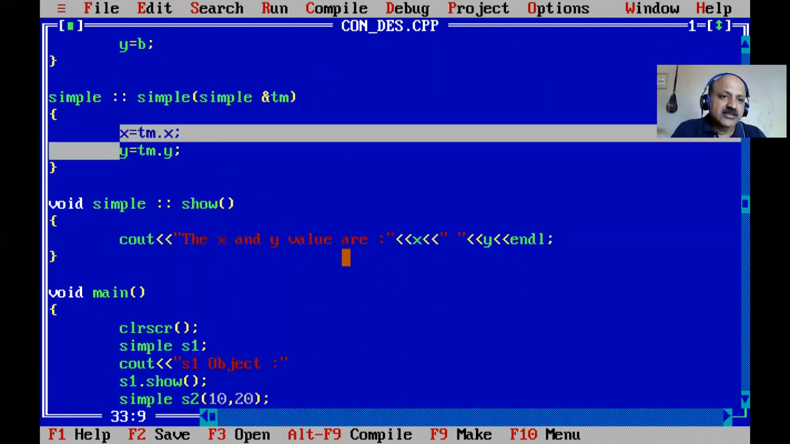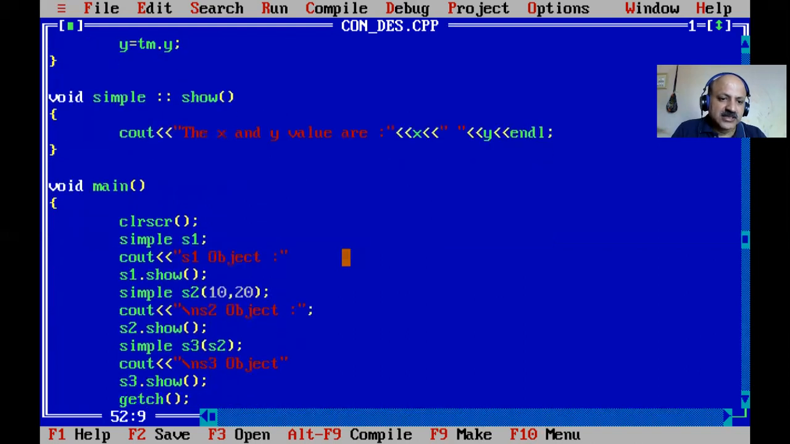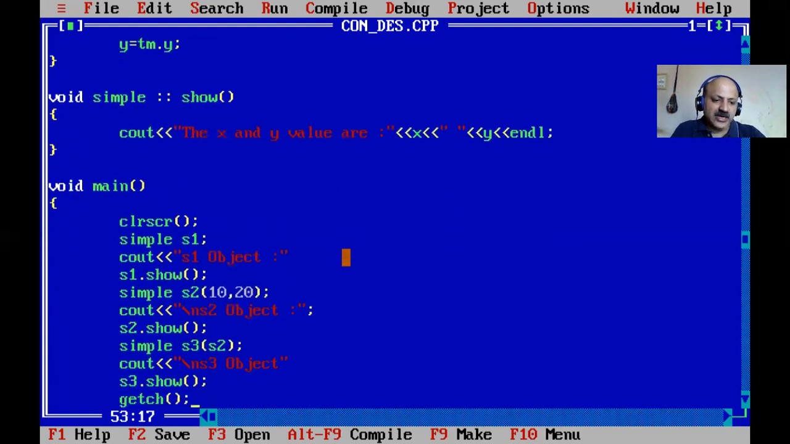X and y belong to the caller object. So what is the caller object? S3. So simply, without the object name, x and y are considered as the s3 object, and here is the ampersand sign. So temp does not create a new object, but it is a reference data type, and here temp.x and temp.y are considered the s2 x and y. So that is a direct copy.